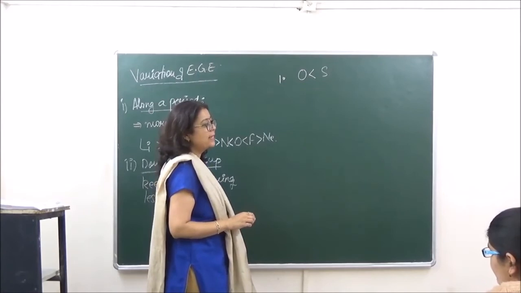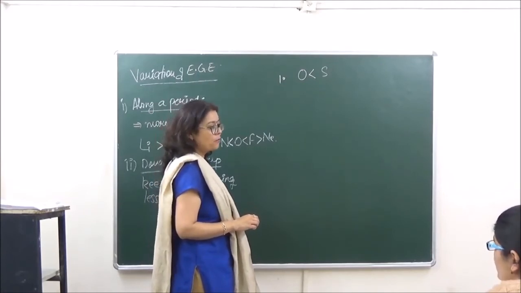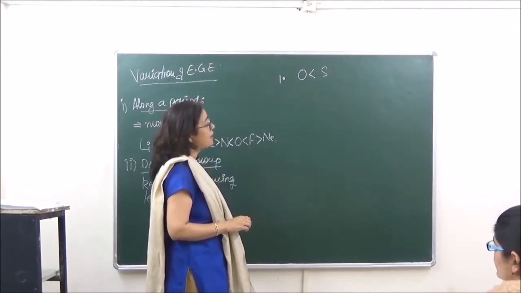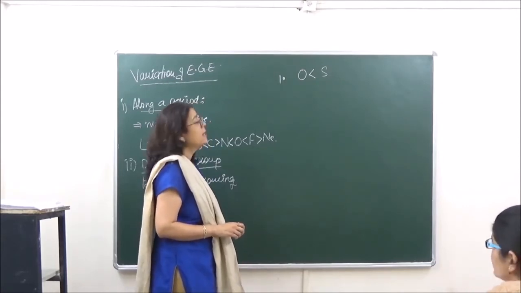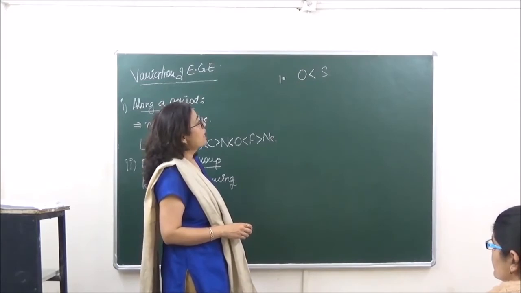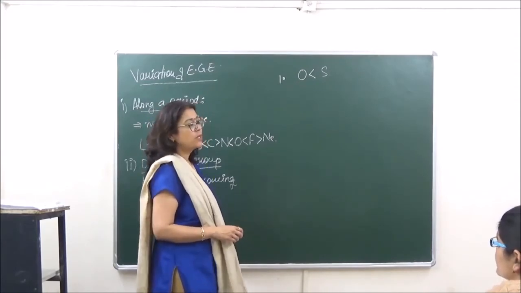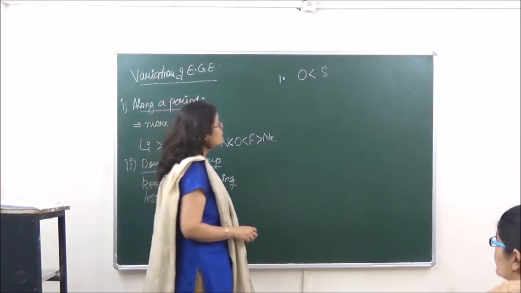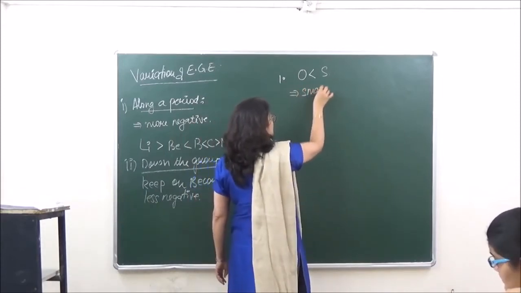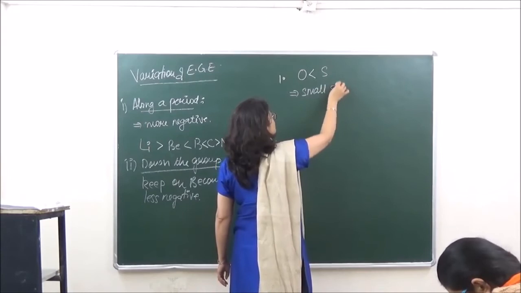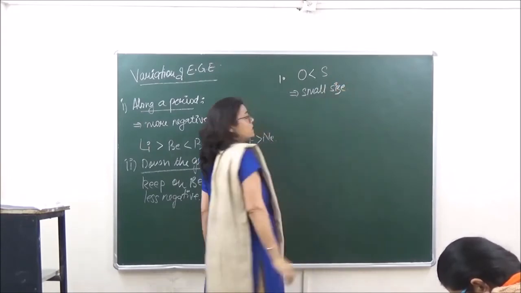Although what should be there? Oxygen being the first member of the group, it should have the highest value of electron gain enthalpy due to small size. Okay, but we are saying that oxygen has lesser value of electron gain enthalpy than sulfur. The reason behind this is what? That the size of oxygen is very small.